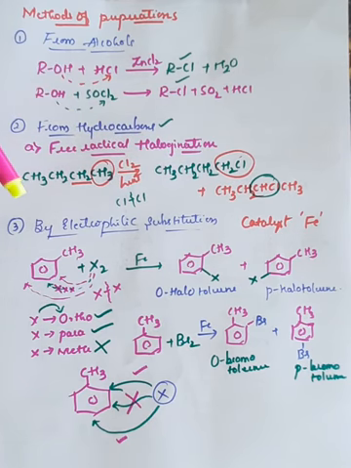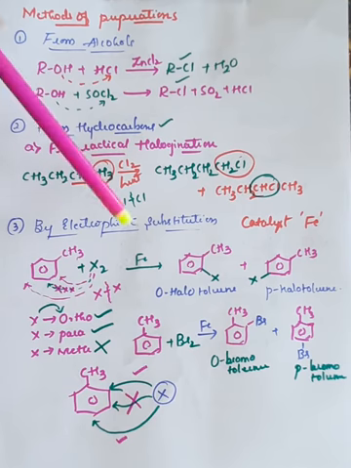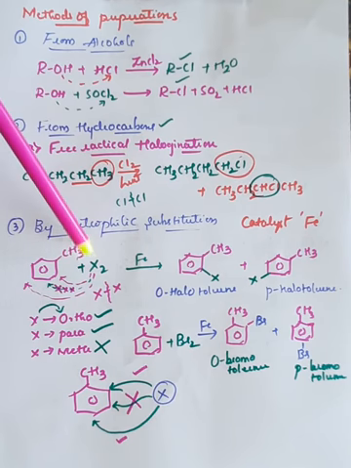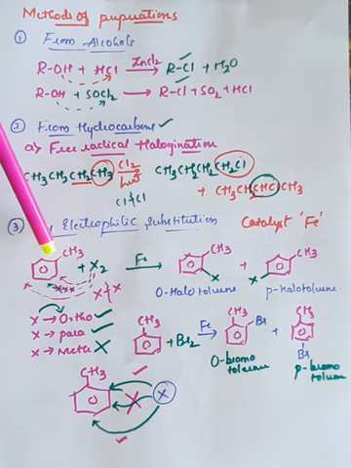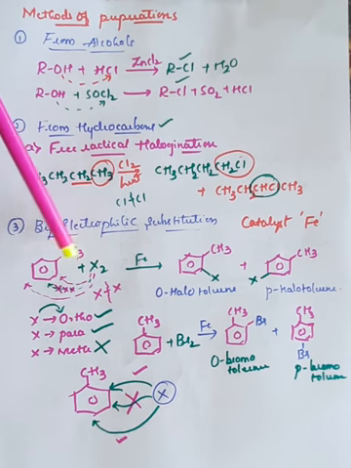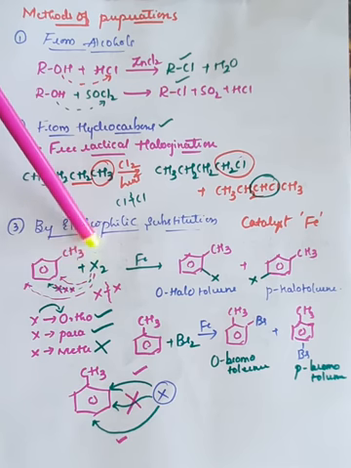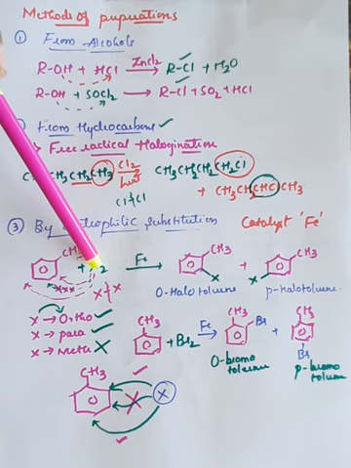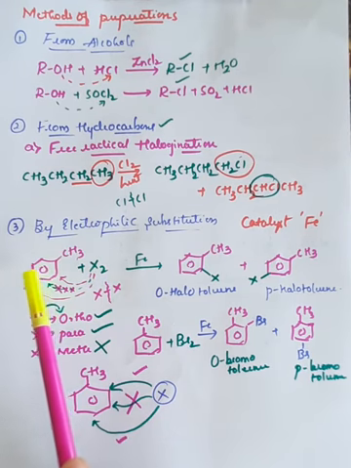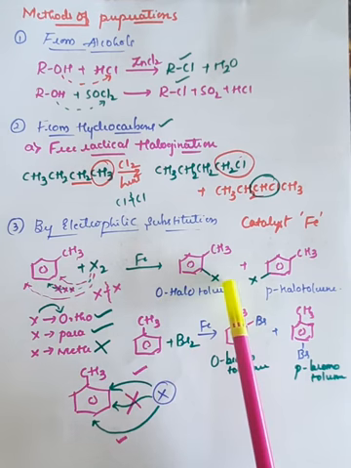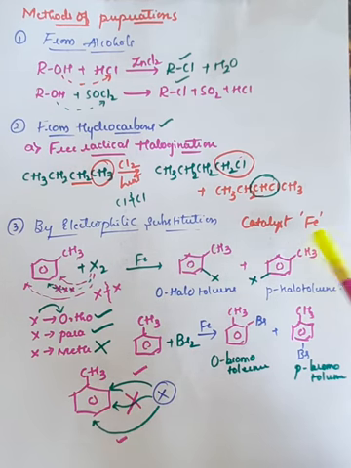And in case of haloarenes, if you want to prepare haloarenes by electrophilic substitution, observe here. This is the aromatic ring followed by the aliphatic carbon chain. Here the aromatic ring is bonded with the aliphatic carbon atom. If you add X2, any kind of halogen, it can bond to the ortho position, it can bond to the para position, but it cannot bond to the meta position. That is the rule. So whenever X2 attacks this compound, it will convert into ortho-halotoluene. This is one product. Another one is para-halotoluene.